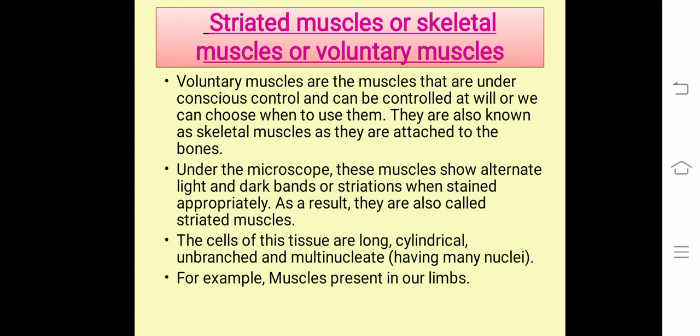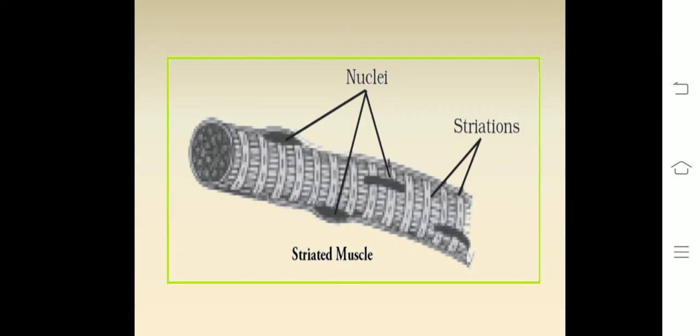If we talk about the cells of these muscles, they are long, cylindrical, unbranched, and have many nuclei. That is, they are multinucleate. An example of this muscle is the muscles present in our limbs. This is the striated muscle. As you can see in the diagram, there are alternate light and dark colored bands which are known as striations, and you can see many nuclei in them.